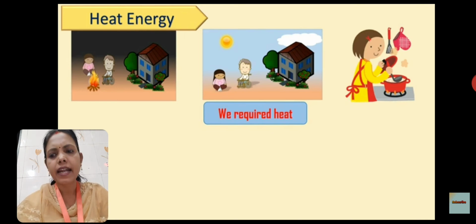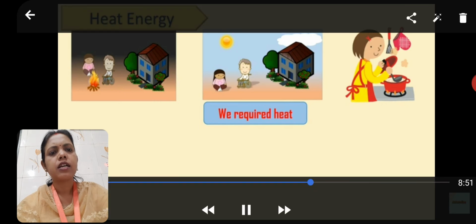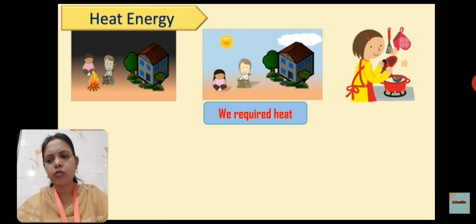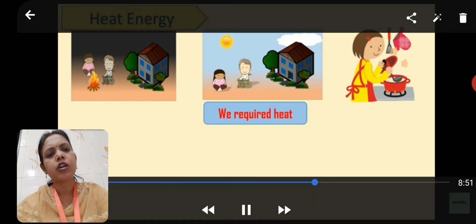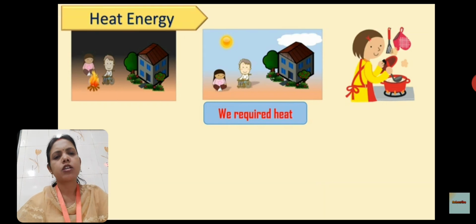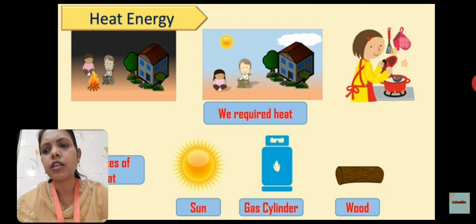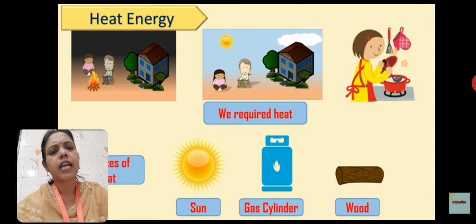that we require heat energy for various purposes in daily life. But where do we get the heat from? The earth receives heat in proper quantity from the sun, or we get energy or heat by burning fuels like LPG gas, petrol, wood.